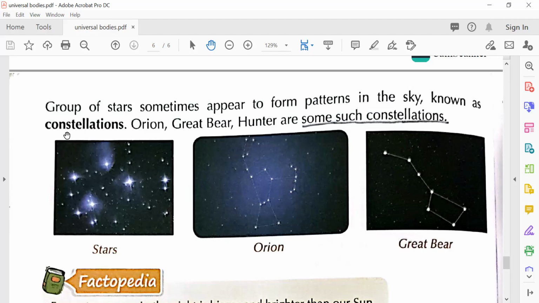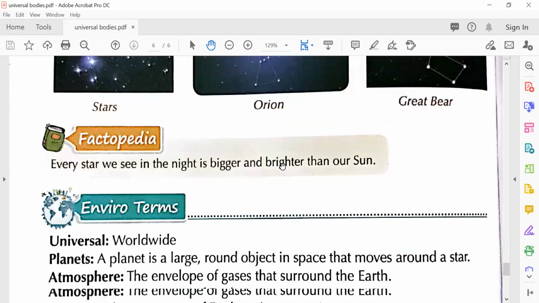Constellation. C-O-N, con. C-O-N, con. S-T-E-L-L-A-T-I-O-N. Constellation. Okay?